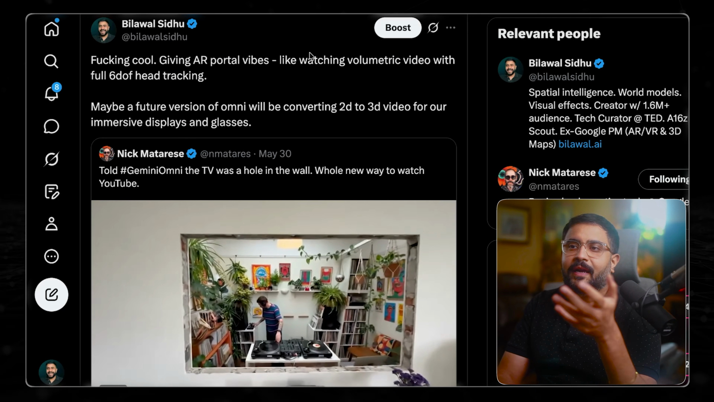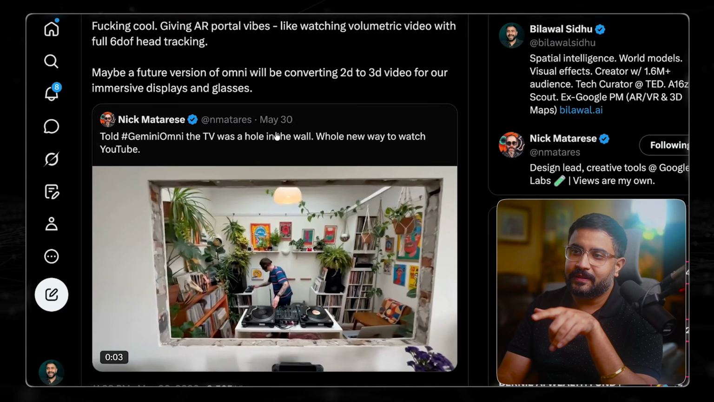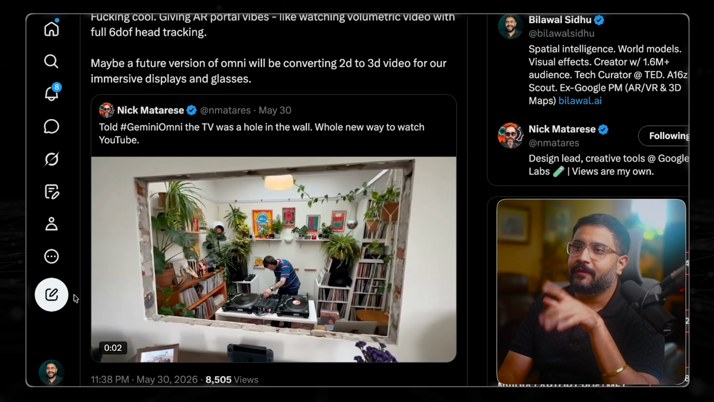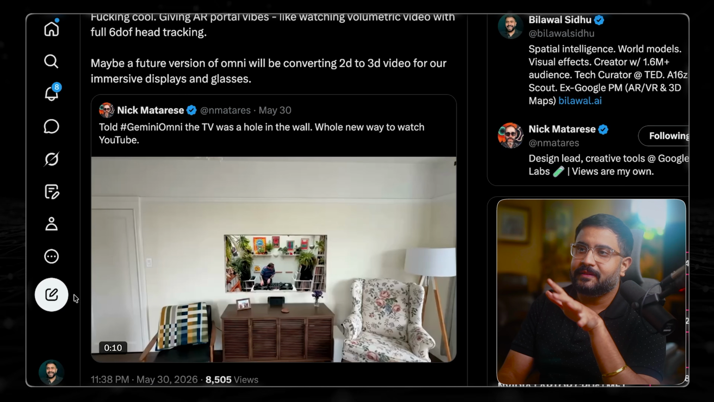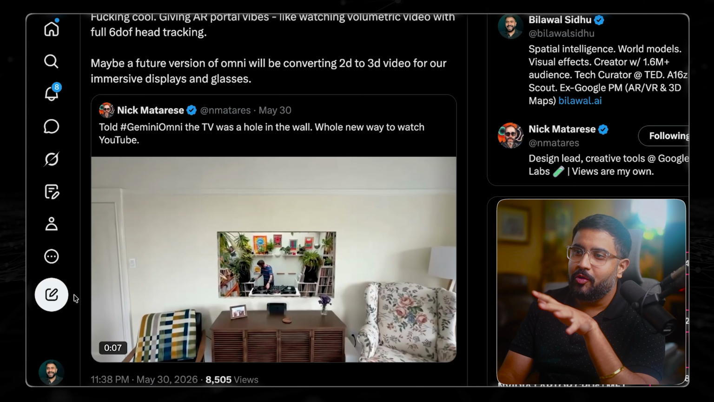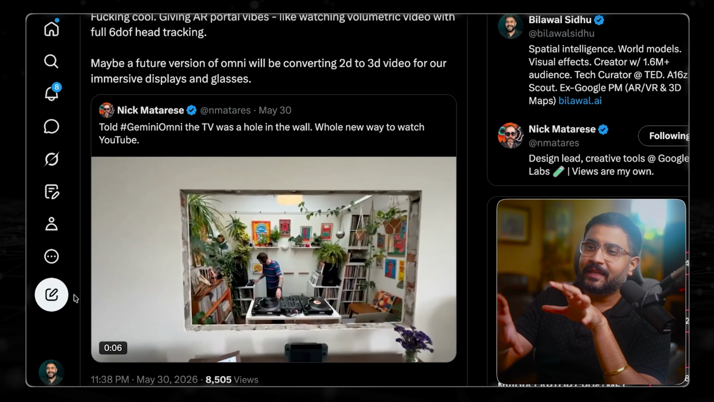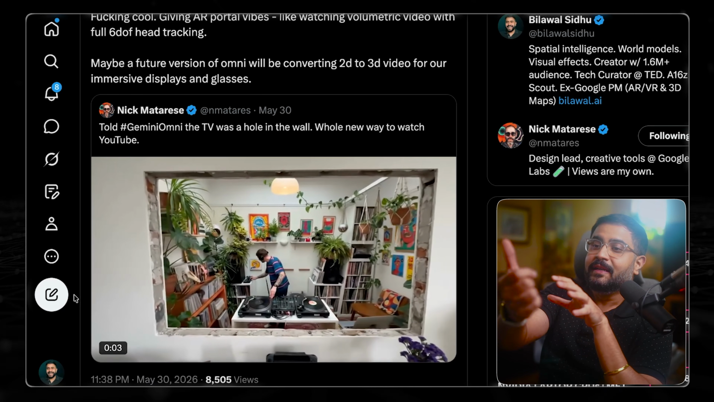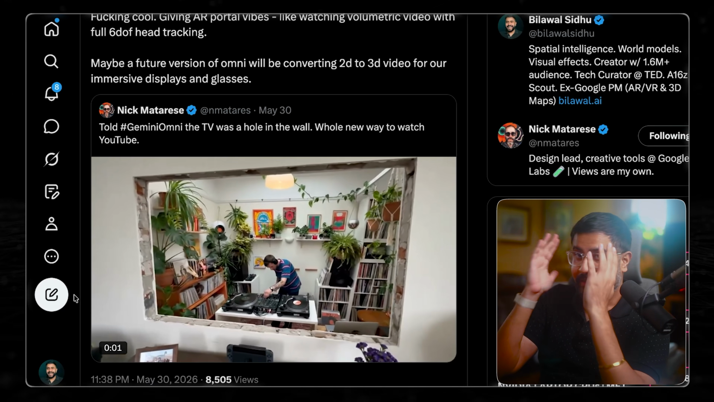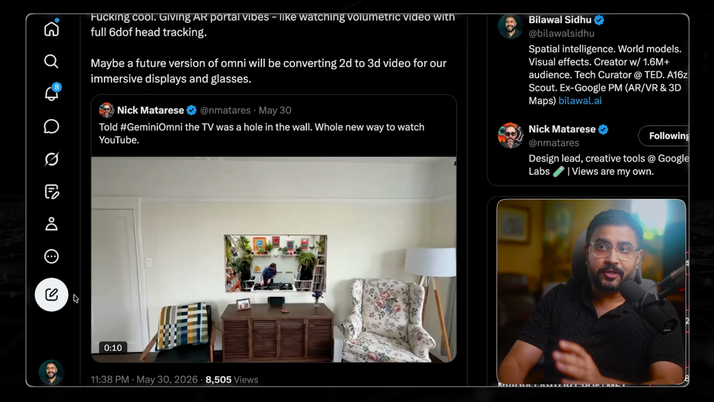So where is this going? I think this post by Nick gives us a good sense. He basically started off recording his TV and then said, hey, Omni, that TV is actually a hole in the wall so that when you walk into it, it sort of reprojected the video to give you this parallax effect. The model understands what we're talking about.